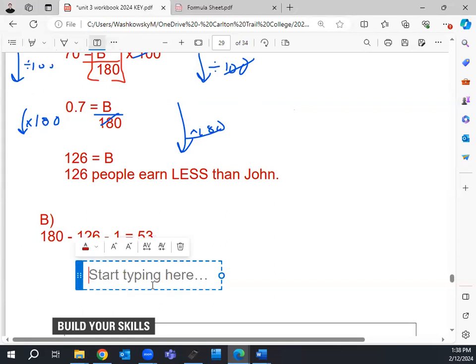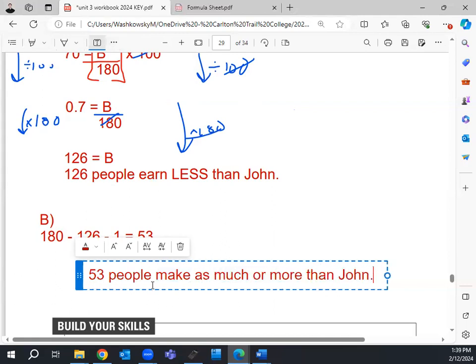So 53 people make as much or more than John. We don't know that it's for sure more than him. If someone has the same salary, it's 52. If 2 people have the same salary, now it's 51 people make more than him. So we can't make conclusive statements like that. We're probably right, or we're really close, but it's not guaranteed.